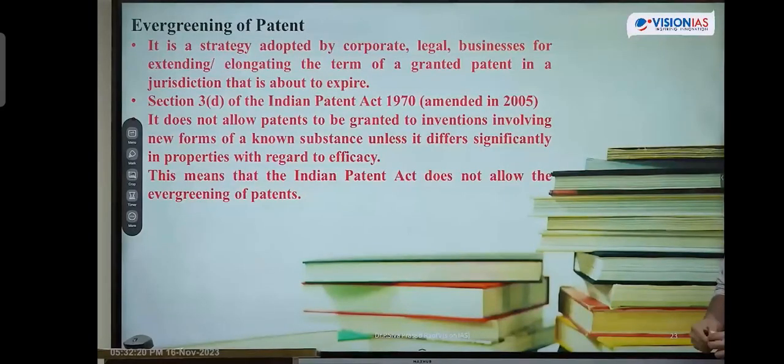Evergreening of patent means it doesn't allow any corporate products or services to be patented repeatedly without novelty, non-obviousness and usefulness.